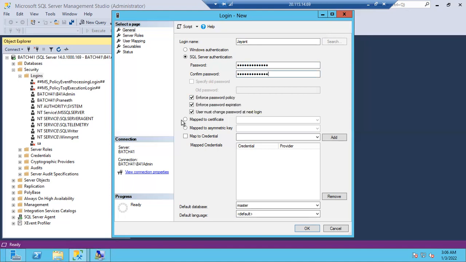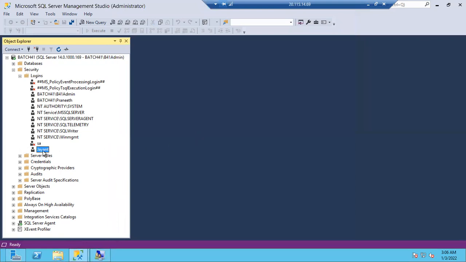Right. So now if I click OK, the Jayant login will be created automatically. Created or not? Jayant. If you refresh, it will be arranged in alphabetical order, so you can see Jayant now.